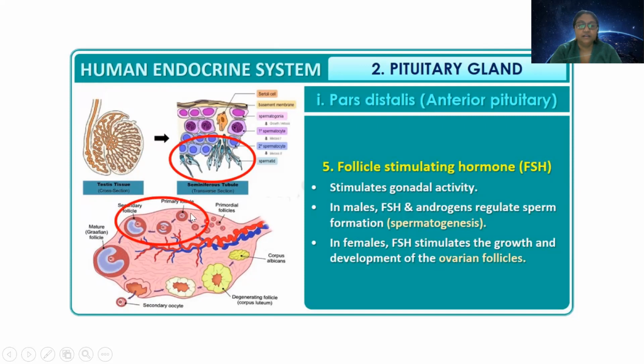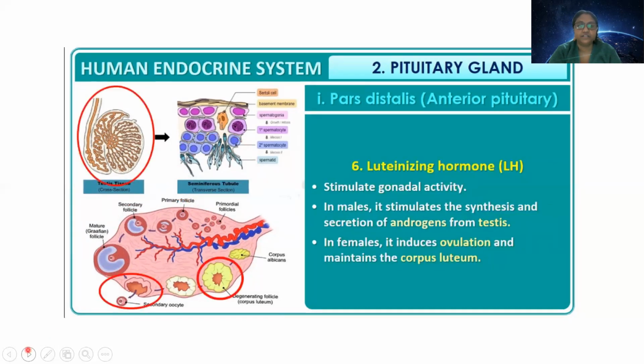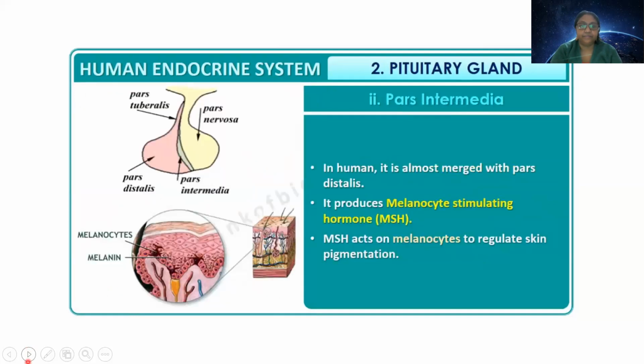So this pink structure is the ovary, and inside it is the matured Graafian follicle, and you can see how they rupture to release the eggs. So this is how follicle stimulating hormone acts. And inside the testes there are cells called interstitial cells, which are responsible for controlling sperm production by secretion of testosterone.